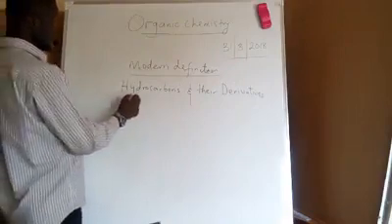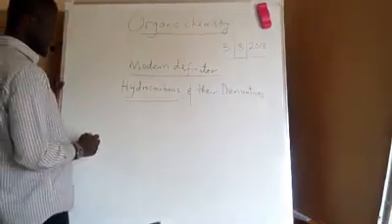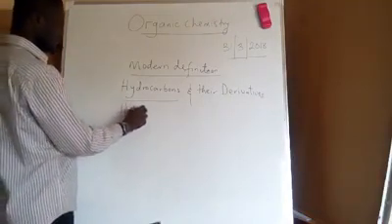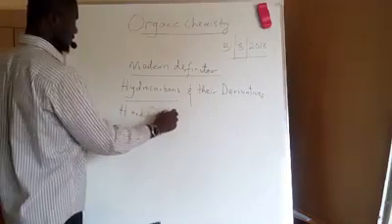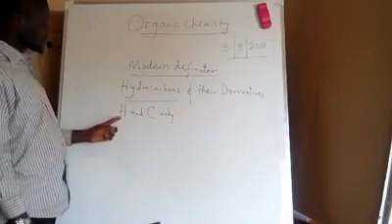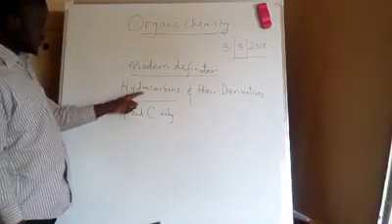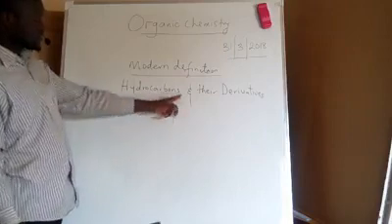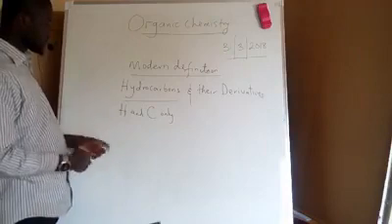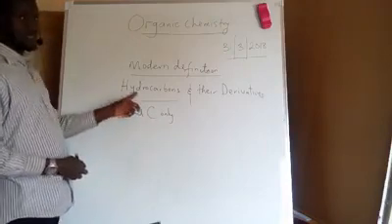Now, when we say hydrocarbon, hydrocarbons are compounds that are made up of hydrogen and carbon only. Compounds made up of hydrogen and carbon only are called hydrocarbons. Hydro is referring to hydrogen, and of course carbon is referring to this carbon. So any compound that contains carbon and hydrogen only, that compound is said to be a hydrocarbon.